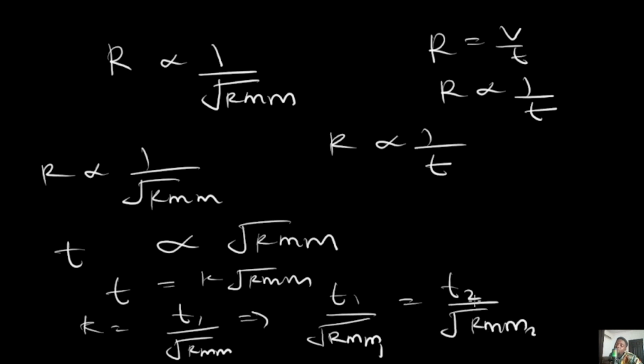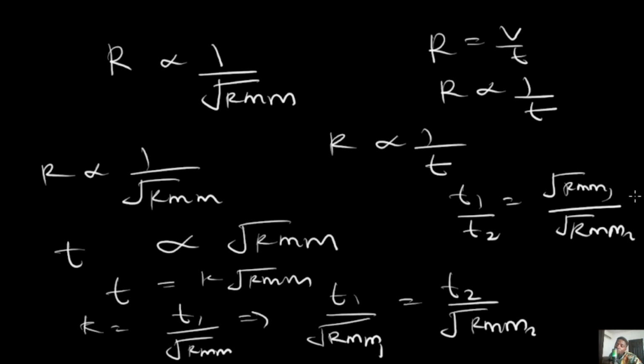Now I prefer rearranging this to this instead, where I have T1 over T2 equals root RMM1 over root RMM2. So why am I having 1 1 and 2 2? They are now directly proportional, so I can put it this way. But if it was inversely proportional, I would have T1 on top and the RMM1 below. So just have that in mind.